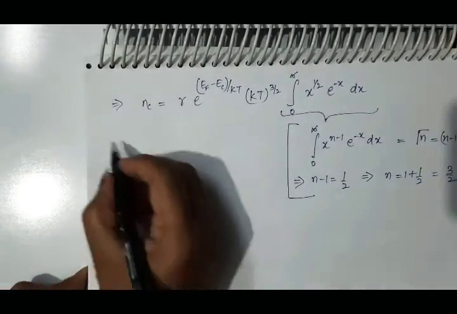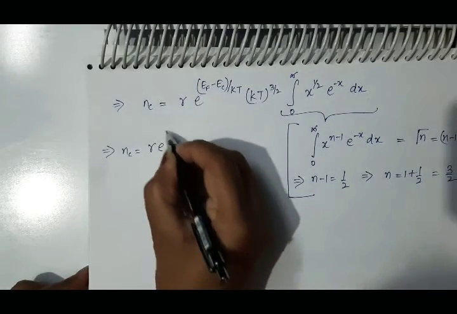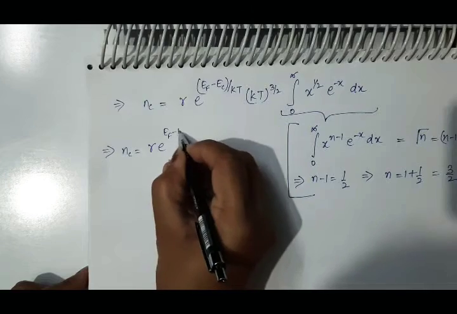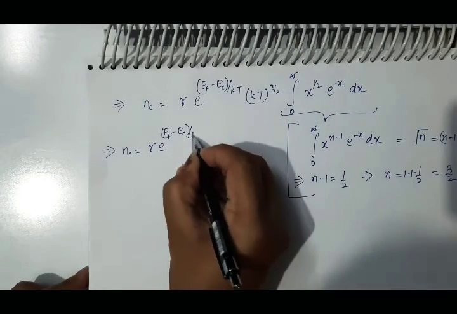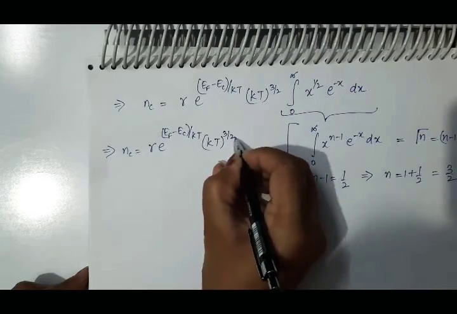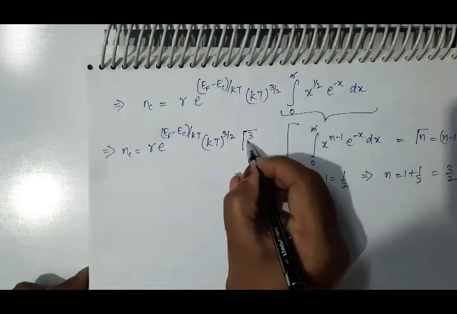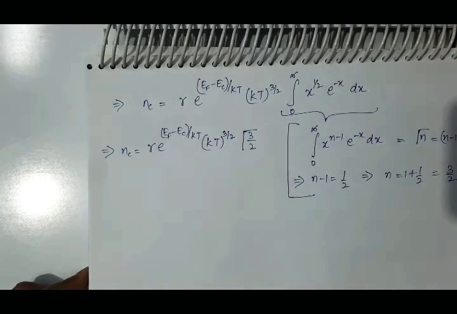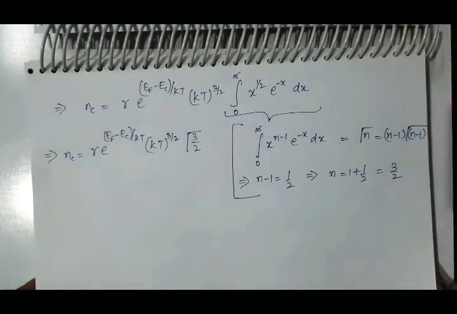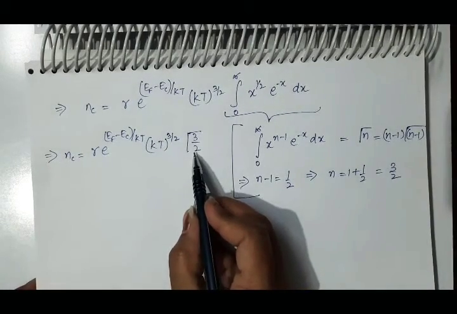It means NC is equal to gamma E raised to power EF minus EC upon KT, KT raised to power 3 by 2. And what is the value of this integral? It is gamma function n, that is gamma 3 by 2. Now use this property for this gamma 3 by 2.